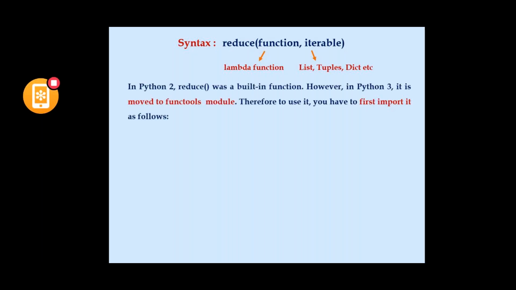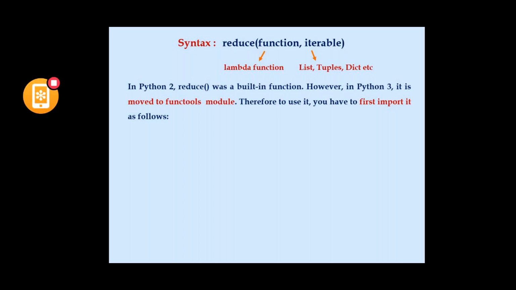So in Python 2, reduce was a built-in function. But in Python 3, this built-in function, that is reduce, is moved to the functools module.